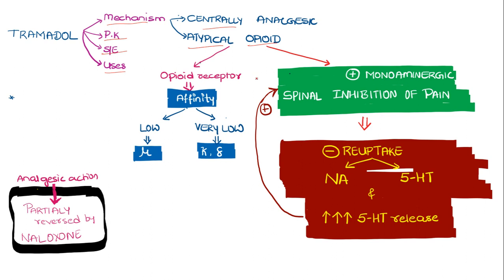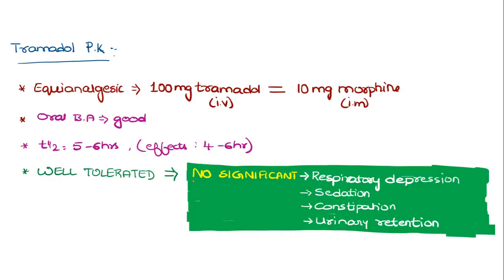Apart from that, it inhibits the reuptake of noradrenaline as well as serotonin, and also increases the release of serotonin. Altogether, this will activate the monoaminergic spinal inhibition of pain. So remember, the analgesic activity produced by tramadol is partially reversed by naloxone.